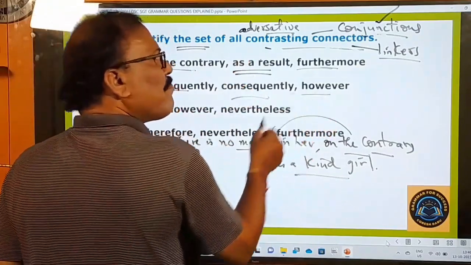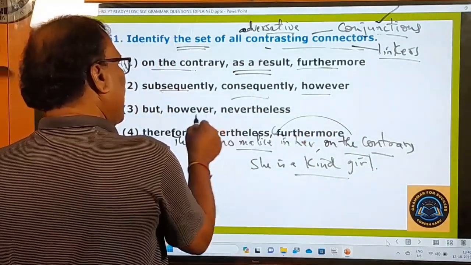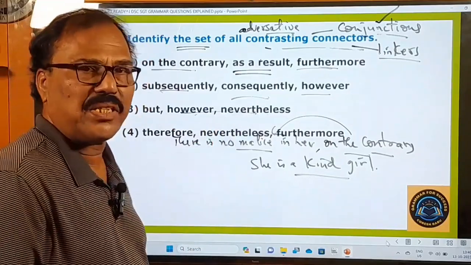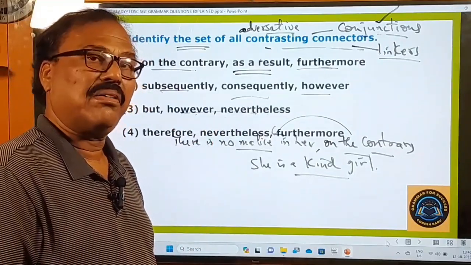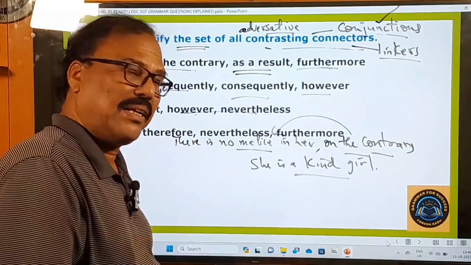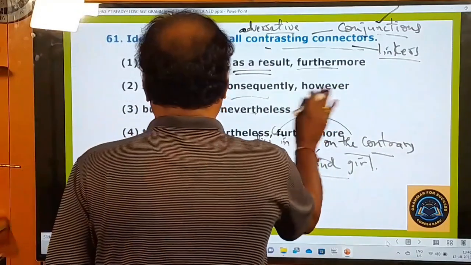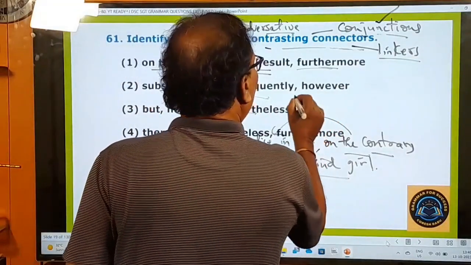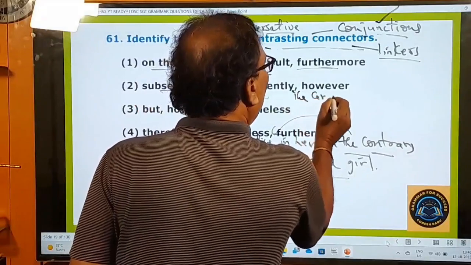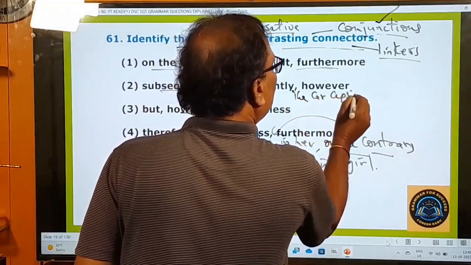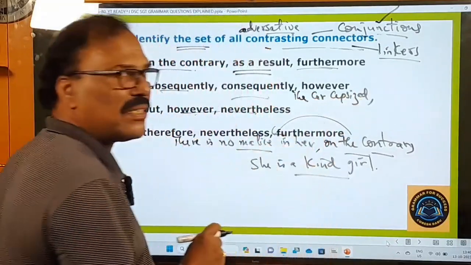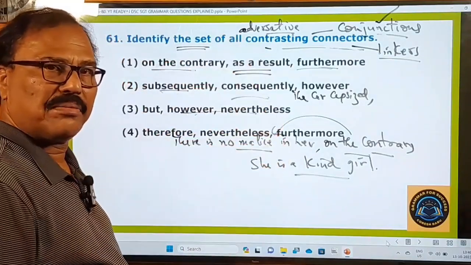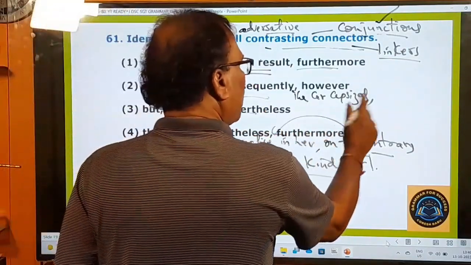However, and nevertheless, these two, they are contrasting connectors. However means ainappatikini. Let me give you one example. The car capsized. The car capsized. However,